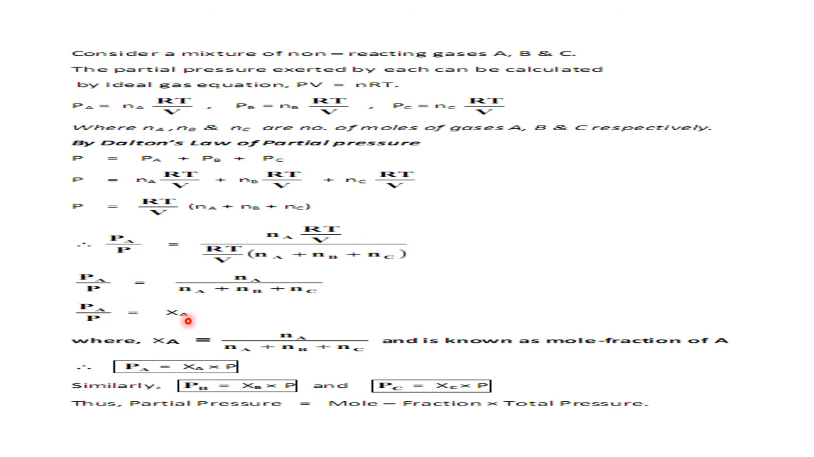Right. So here is the equation. What is PA equal to? By cross multiplication, PA equal to the mole fraction of A into the total pressure of the mixture. In the same way, we can do it for PB also. So PB equal to what? XB into P, and PC equal to what? XC into P. So in general, the partial pressure of any gas in a mixture is equal to its mole fraction into total pressure. So out of the three, if you know two, we can calculate the third one.